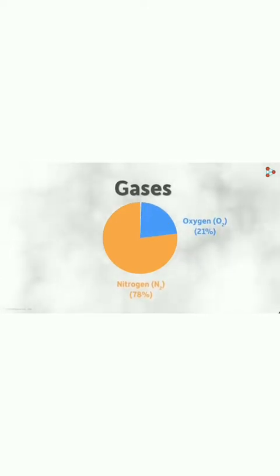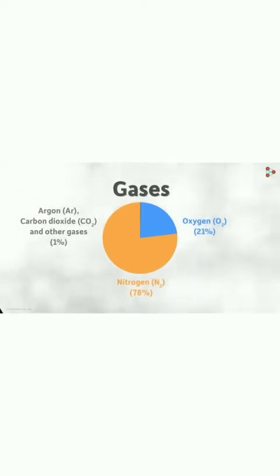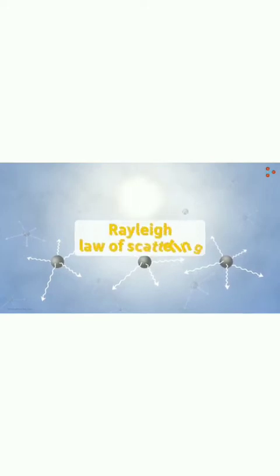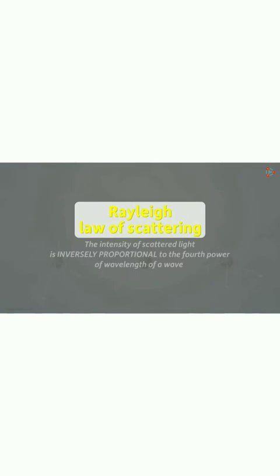So what is this phenomenon of the scattering of light? Basically, the scattering of light is the phenomenon of change in the direction of the light on striking an obstacle such as an atom, a molecule, or dust particles. What happens when the sunlight comes and gets hit by this? The air molecules absorb the sunlight and re-emit it in various directions. When it is re-emitting in various directions, obviously the one which has the maximum wavelength will travel the most and the one which has the least wavelength will travel the least. Along with that, we have Rayleigh's law of scattering.